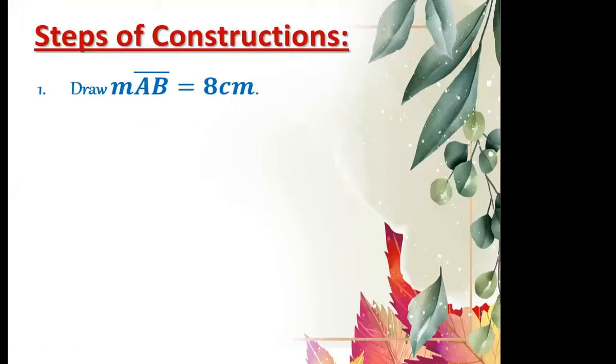Now, step number 1 is draw measurement AB. What is your step number 1? Draw measurement AB equals 8 centimeter. First, you draw a line segment AB which is equal to 8 centimeter. So this is point number 1, right after the heading of required. Okay, so this is step number 1: draw measurement AB which is equal to 8 centimeter.